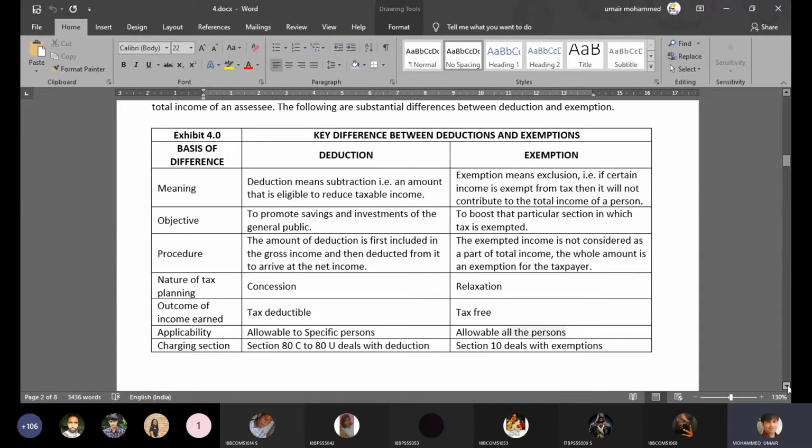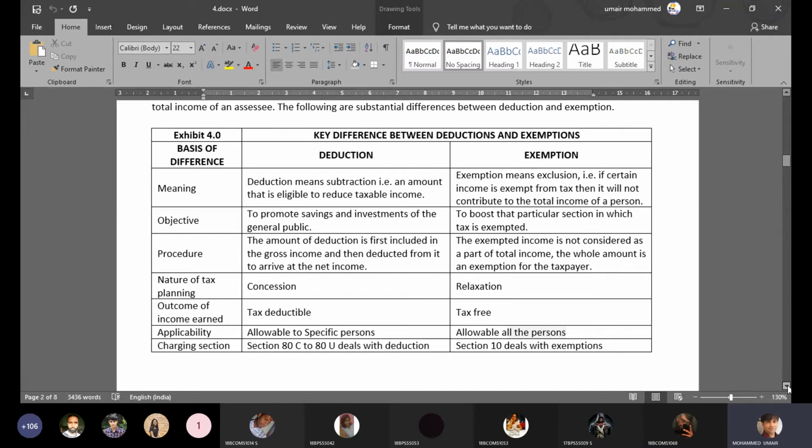But the objective of exemption is to boost a particular section. Boost a particular section. Now, when we say boost a particular section, it means to encourage a particular sector, a particular activity.